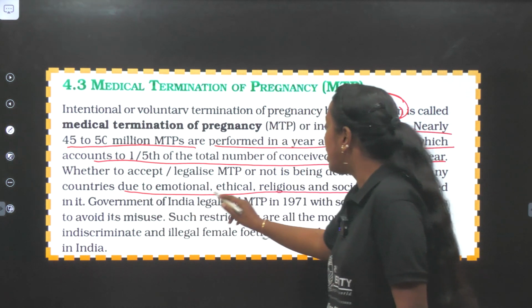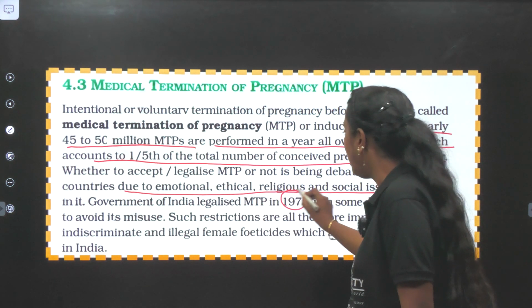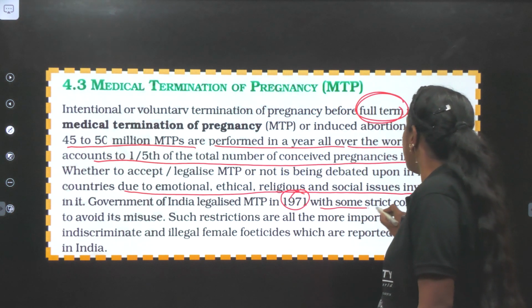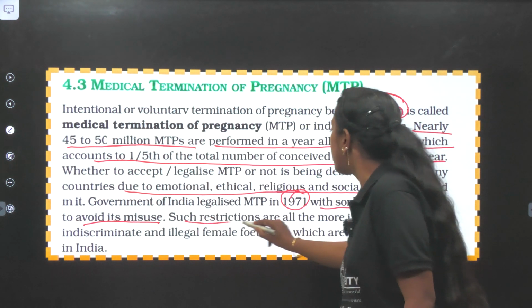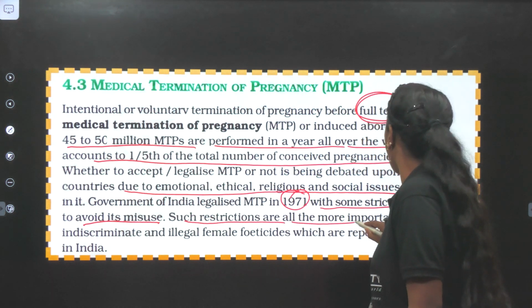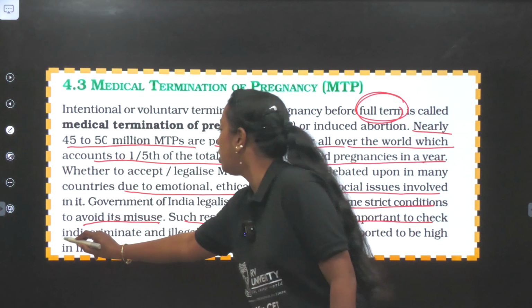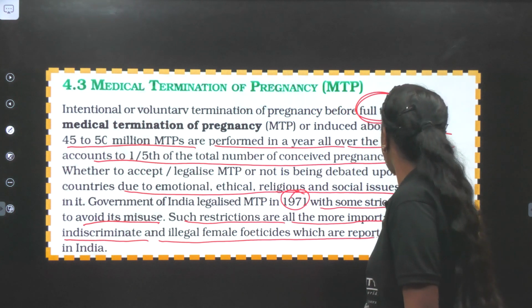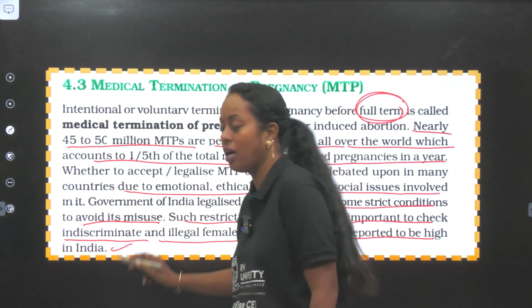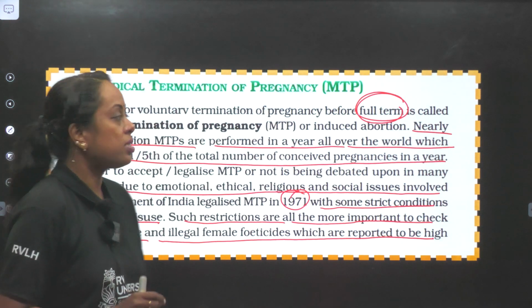But the government of India has legalized MTP in the year 1971 with some strict conditions to avoid misuse. Such restrictions are all the more important to check indiscriminate and illegal female feticides, which are reported to be high in India. So please go through the sentence again.